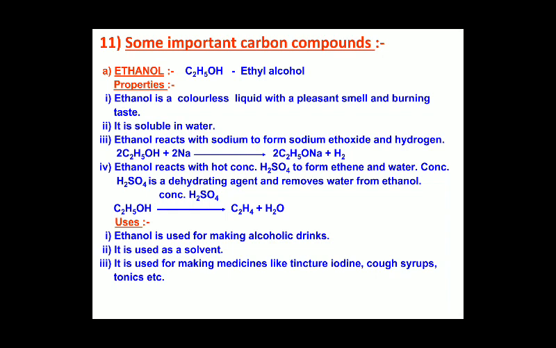Here ethene is formed because the hydrogen is removed from the OH, the hydroxyl group, and one hydrogen is removed from the C2H5. Thus a double bond is formed between the carbons when there is a removal of OH and one H from the ethanol, and it gives ethene along with water.